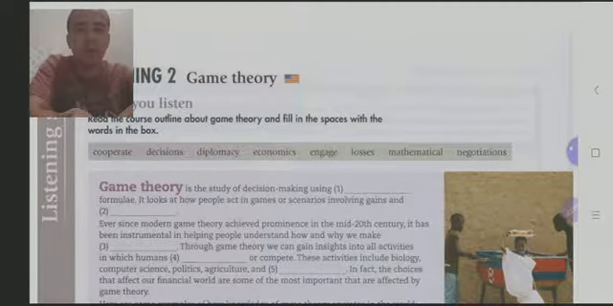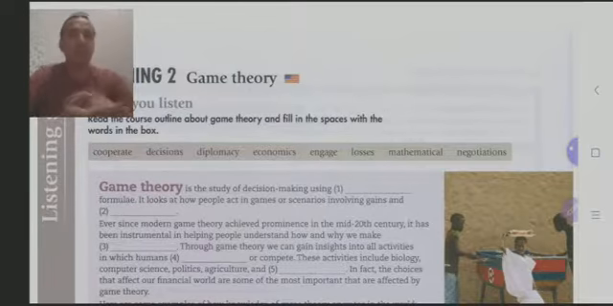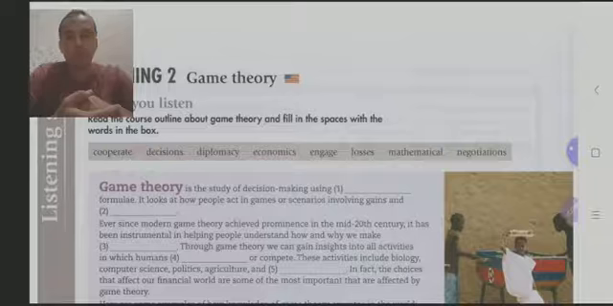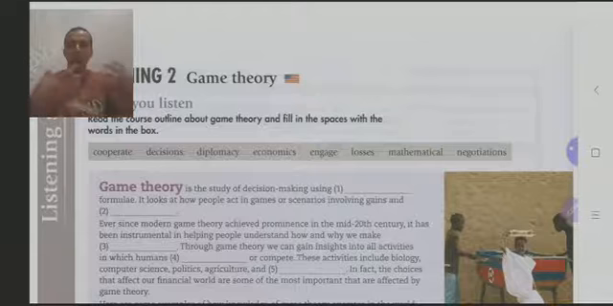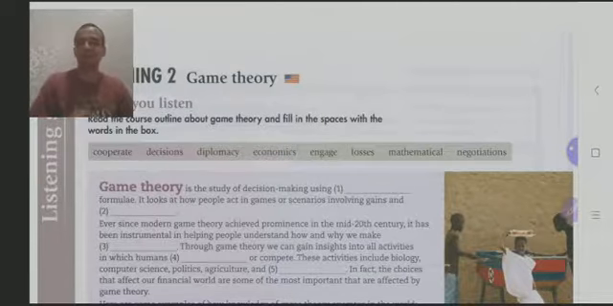The next one, decisions. Decision is a noun which is taken from the verb decide. You decide to do something and you reach your own decision. The next one, diplomacy. For example, in Tashkent, we have a University of Diplomacy. Diplomacy is the situation when you deal with a problem with compromise, with understanding. So this is diplomacy.